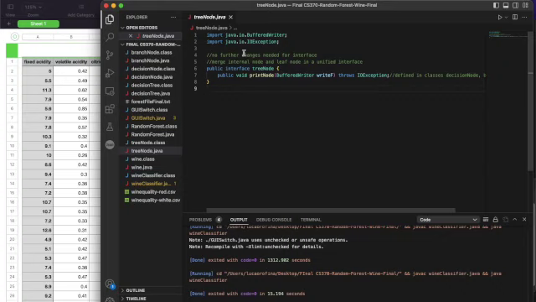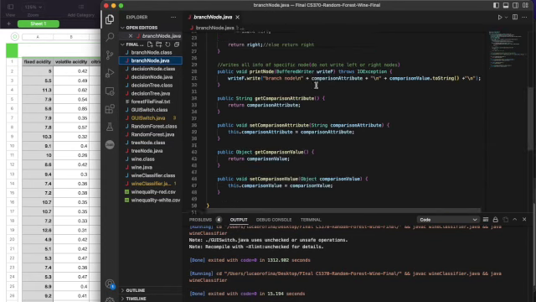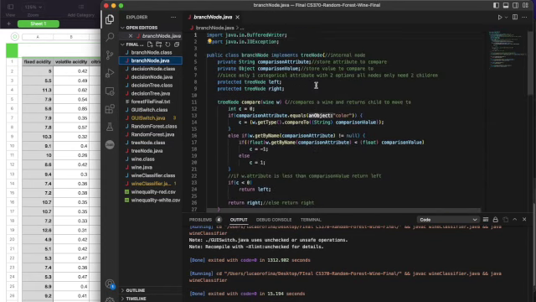So first we got the tree node. It's an interface. It's got the branch or the decision node. It connects to the branch right over here. The branch node now got 4 variables: the left, the right, the compare attribute and the compare value.